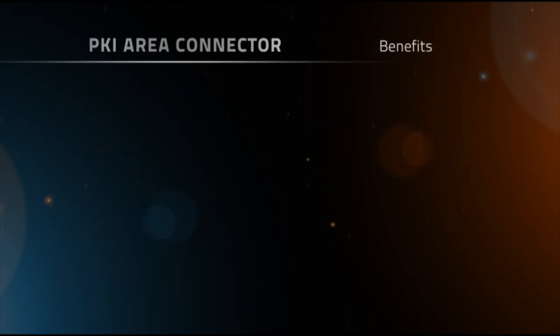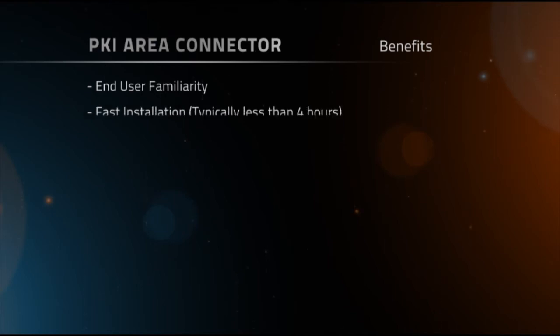Now let's look at some of the benefits. If your users are already familiar with using PKI certificates or CAC cards to access secure websites, they will immediately know how to use the PKI connector. It's easy to install and configure, typically requiring less than 4 hours.